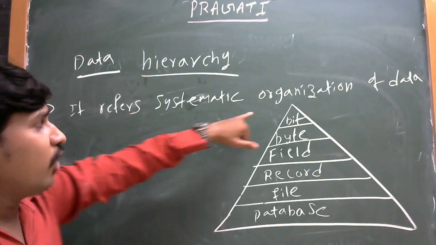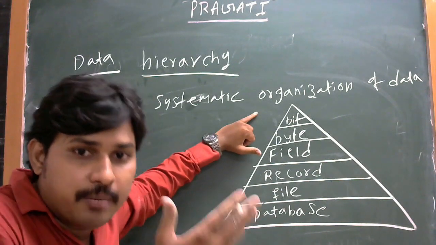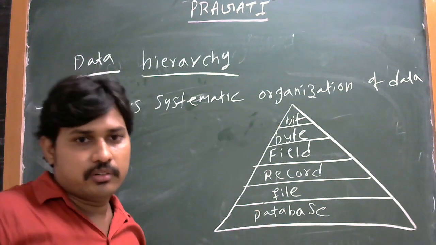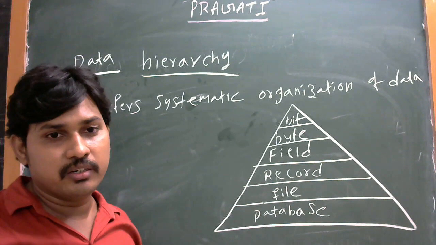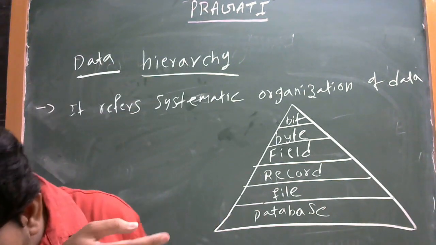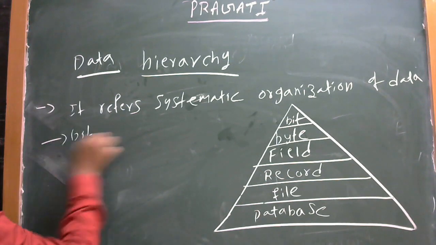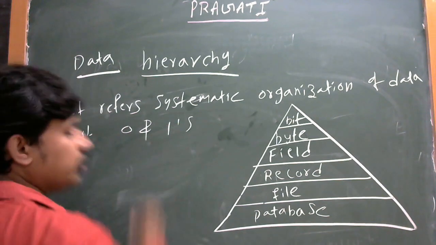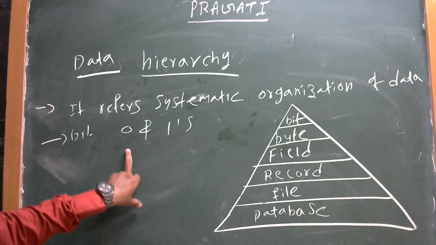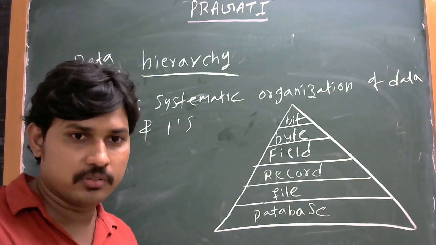Data is a systematic organization. That means the data can be saved in the computer systematically. First, bit. You already know what is meant by bit. Bit means zeros and ones. Why? Because the computer stores data in binary operations.